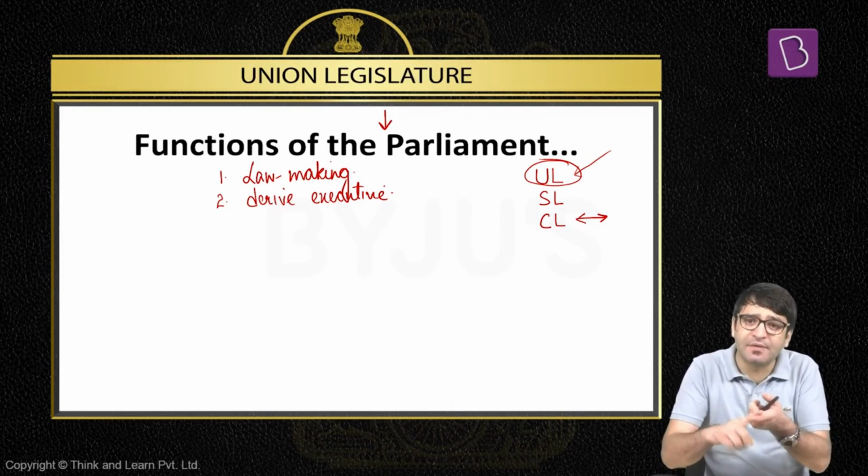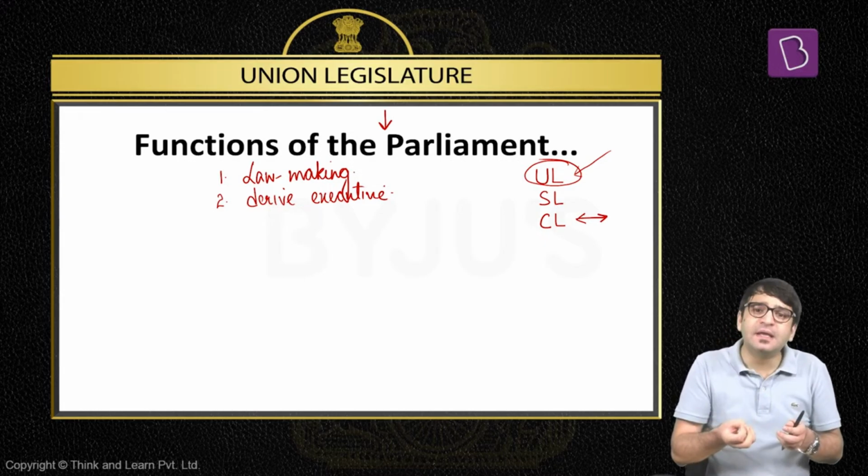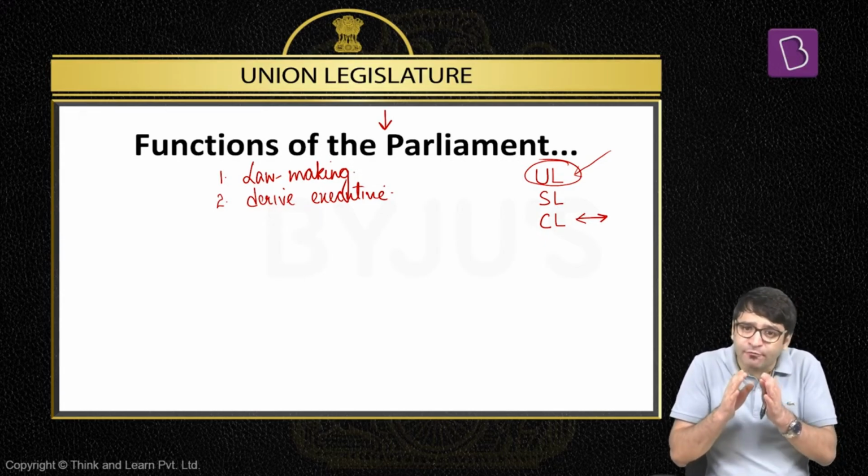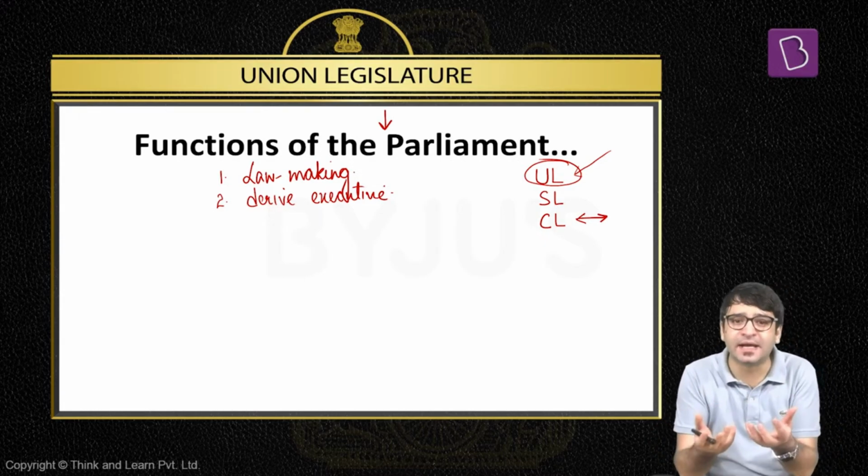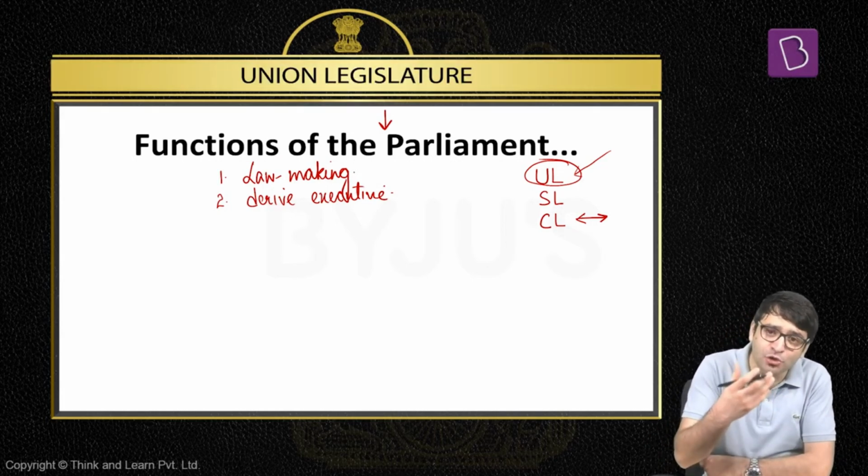We have president, we have prime minister, we have council of ministers. All these ministers and the prime minister, they are drawn from the legislature. That means another important role or function performed by the Indian Parliament is that it supplies us with the executive. The executive is drawn from the legislature.